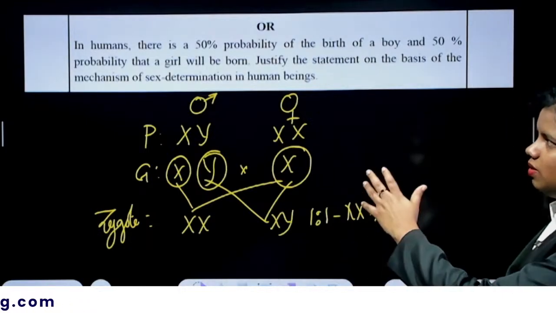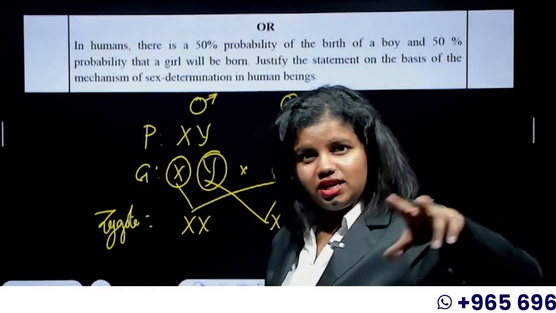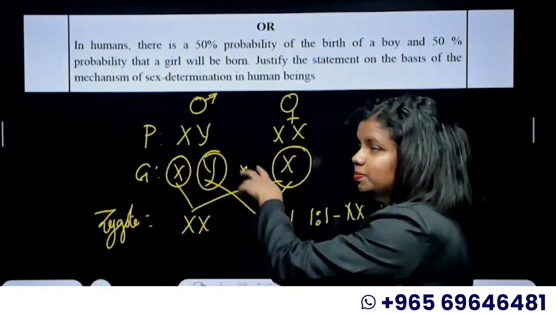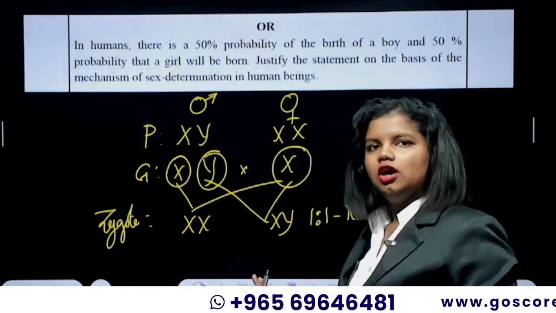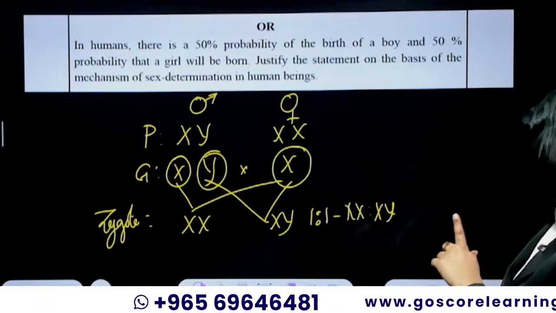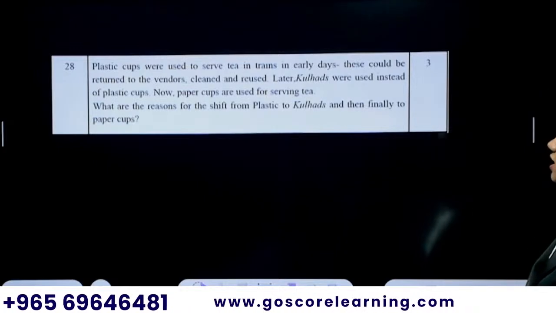Make sure you depict all these particular points about the sex chromosome, how the sex chromosome is different in male and female, how the gametes would be in males and how the gametes would be in females, and the probability of the zygote. So that's the point you have to explain in that 3-mark question. That's it. Now this is another question.